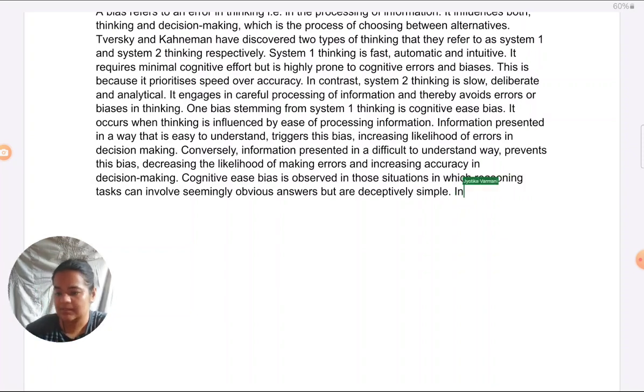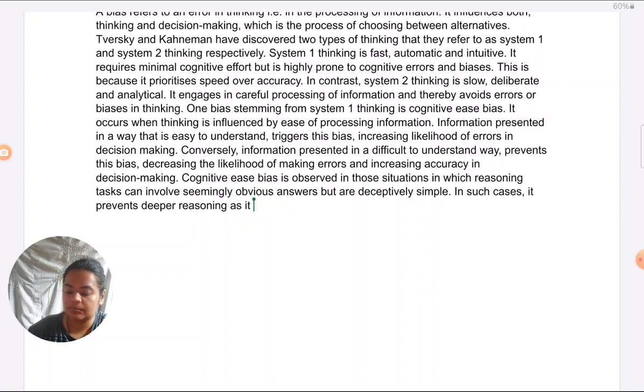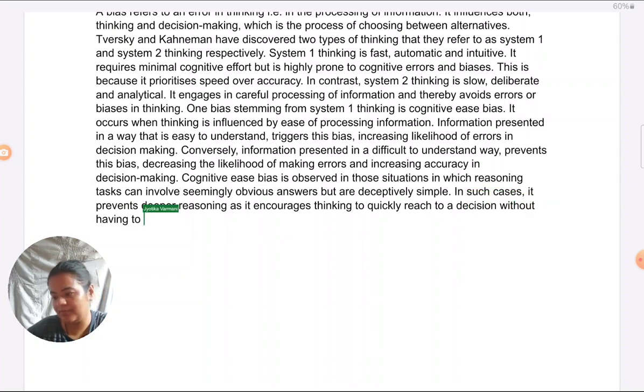In such cases, it prevents deeper reasoning, as it, we can say, jumps to or encourages thinking to quickly reach a decision without having to put the effort of thinking through for a while.